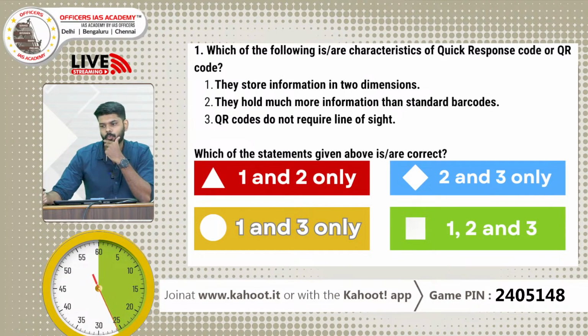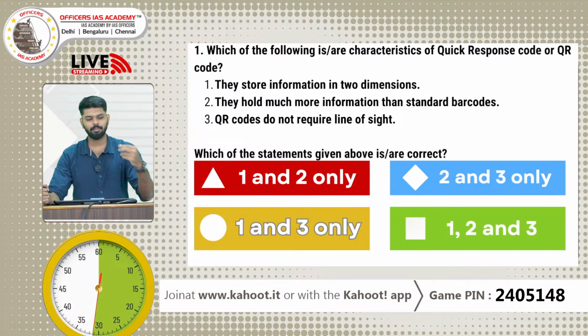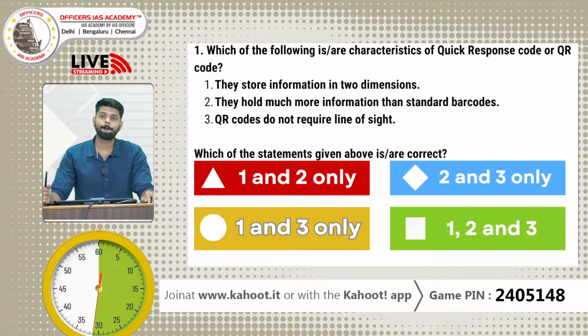The options are 1 and 2, 2 and 3, 1 and 3, and 1, 2, 3, which is all of the above. This is the QR code which we use for payments, especially after this digitalization initiative during the COVID period.